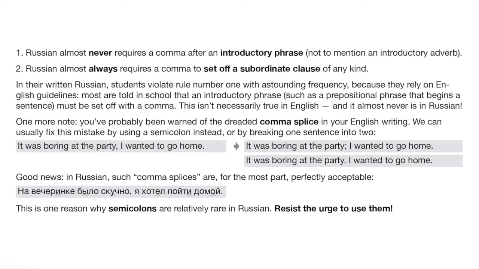Okay, so it was boring at the party, semicolon, I wanted to go home. Or it was boring at the party, period, I wanted to go home. Now you've got these two complete sentences truly separated by a semicolon or a period.